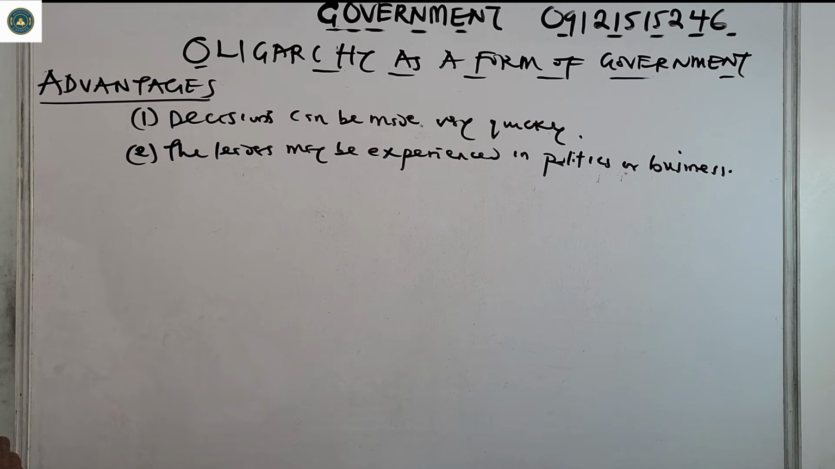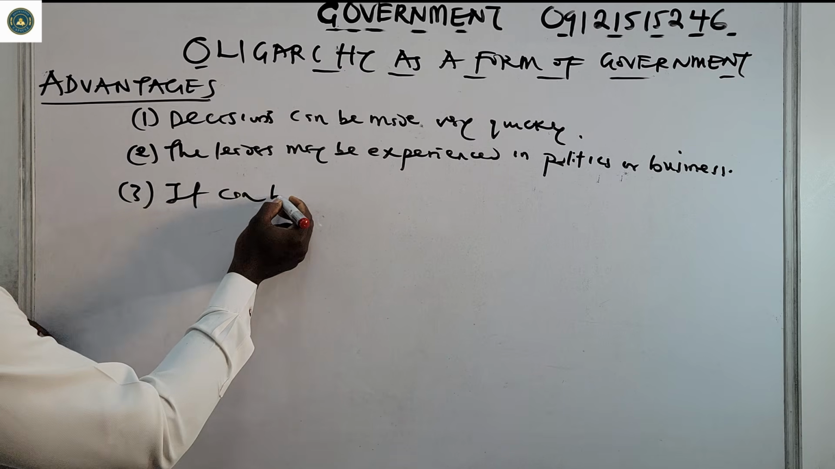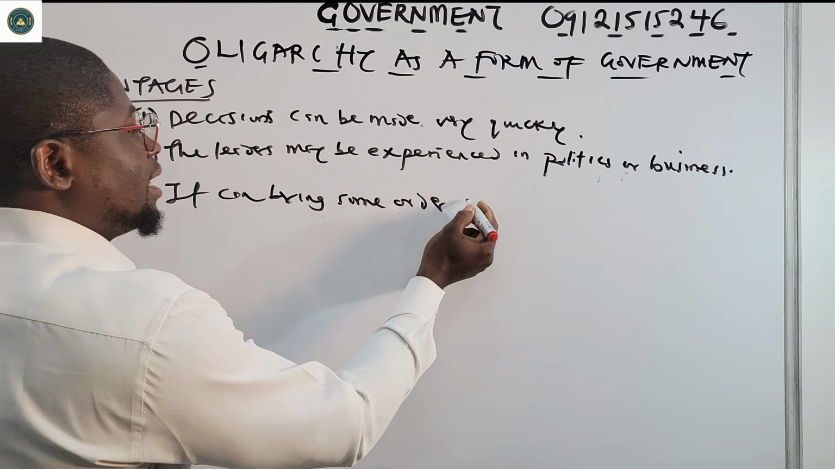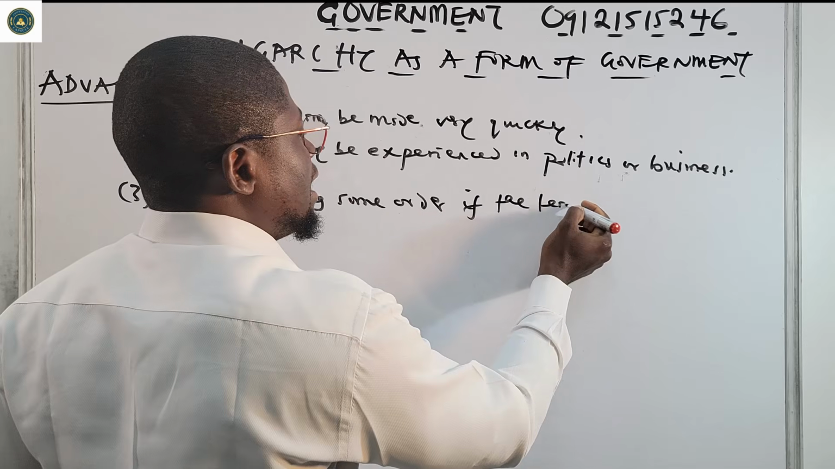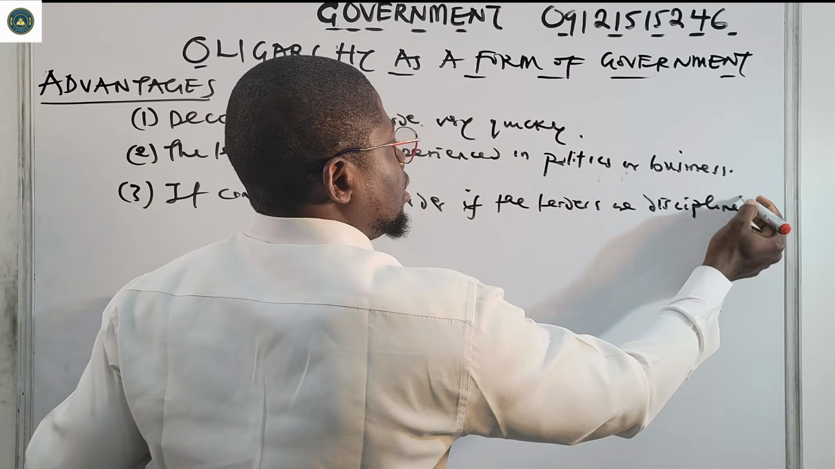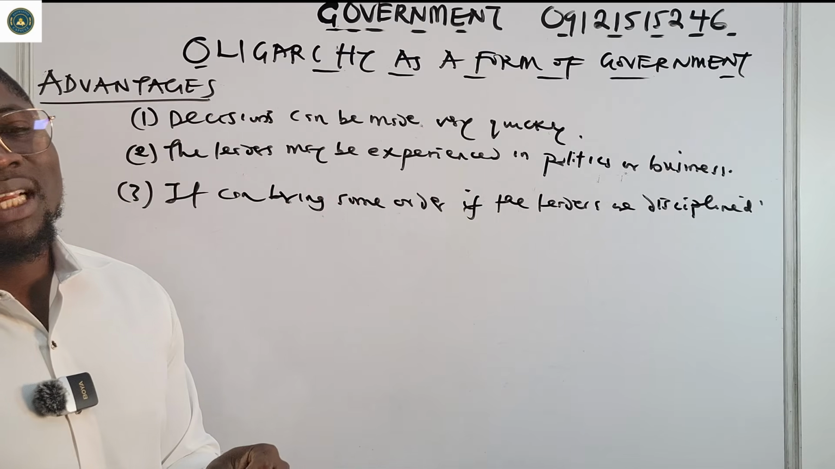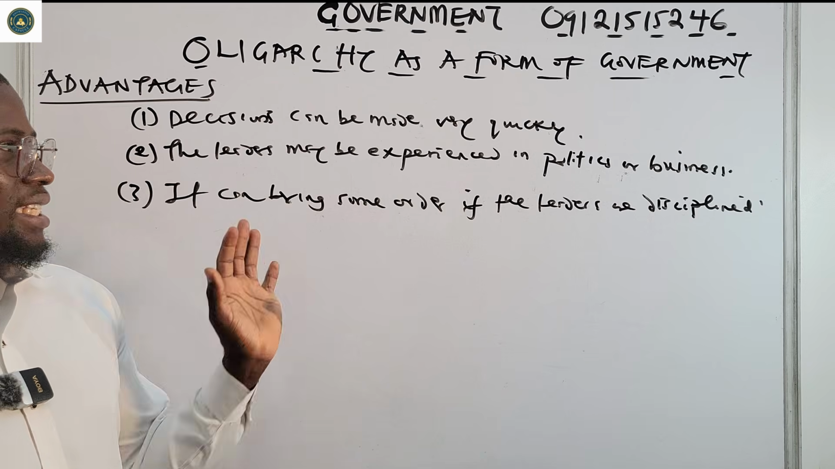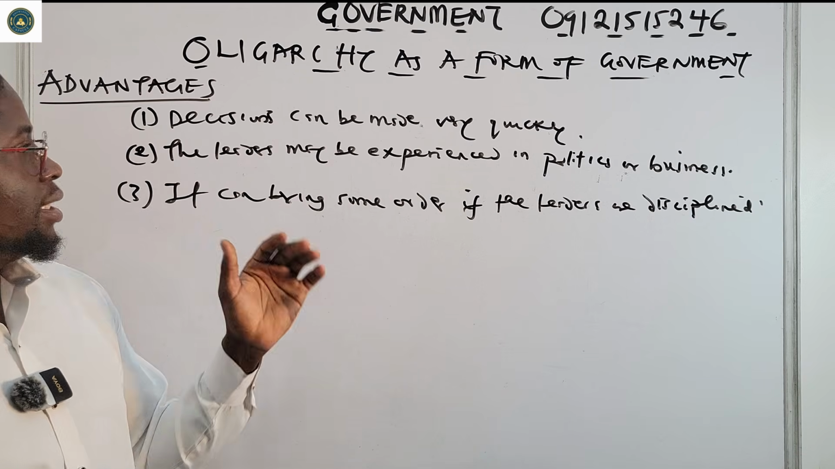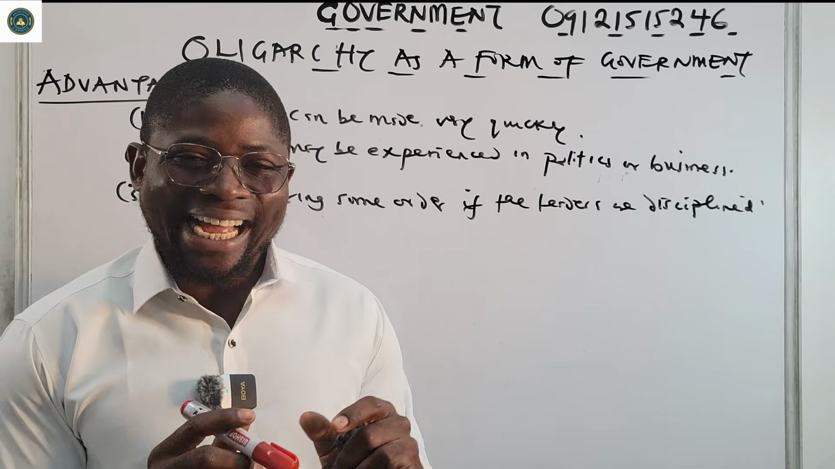Also, it can bring some order if the leaders are disciplined. If these leaders who are oligarchs are disciplined, it can bring us some order. So these are the advantages that can come with oligarchy. Decisions can be made very quickly, the leaders may be experienced in business or politics, and it can bring some order if the leaders are disciplined.